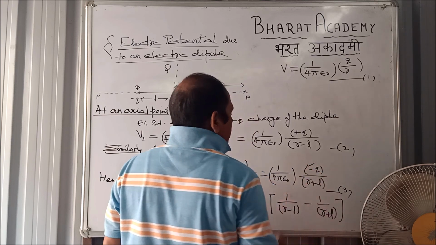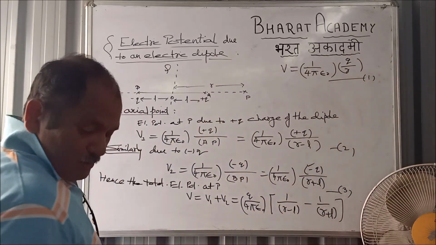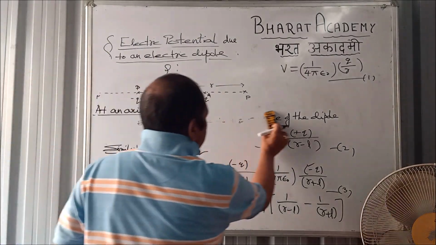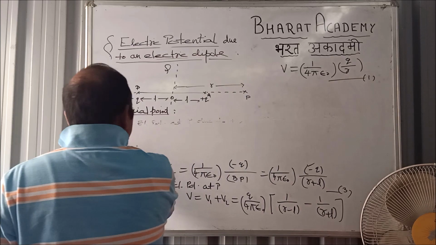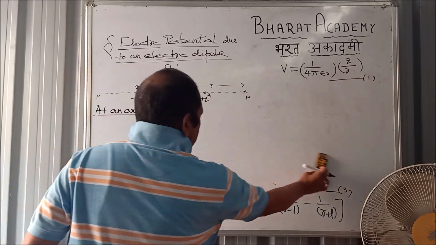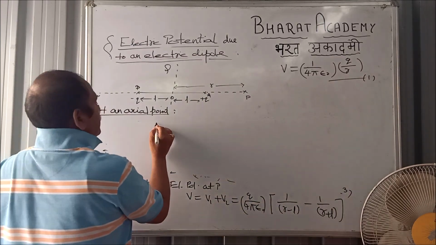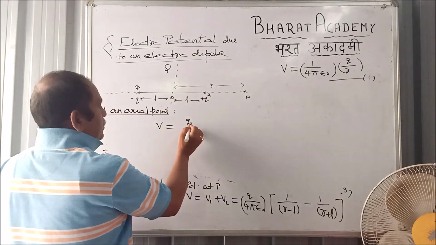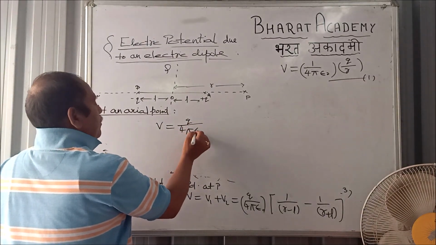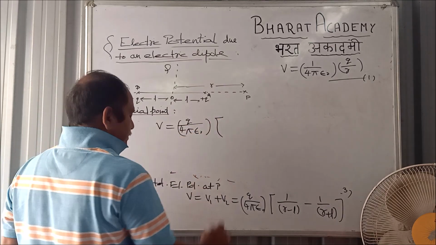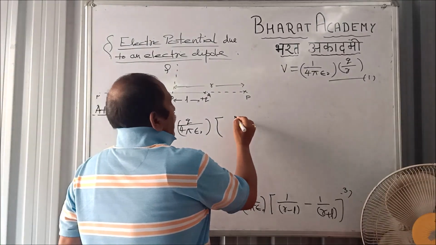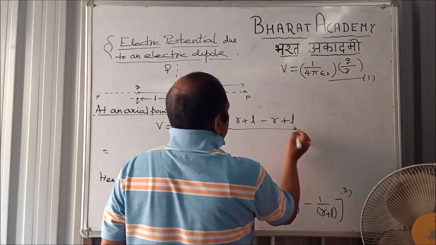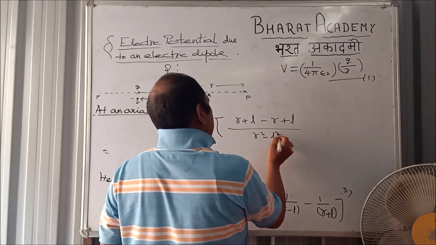This negative is because of the minus Q sign. If you sum it up, it comes out to be V equal to Q by 4 pi epsilon naught times r plus l minus r plus l, by r square minus l square.